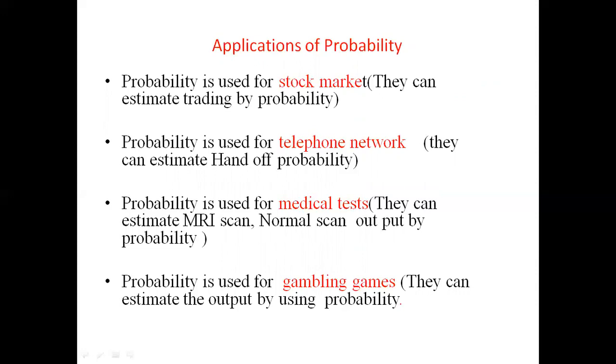Next, probability is used for medical tests. It is very important in medical tests to calculate the MRI as well as normal scans and other tests.